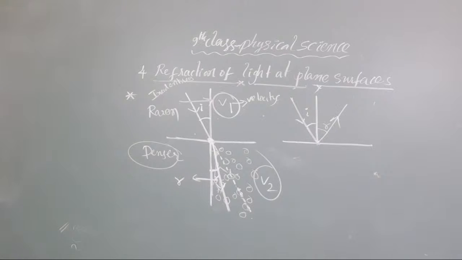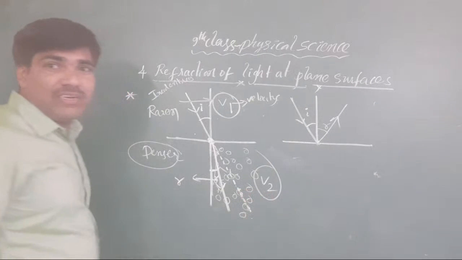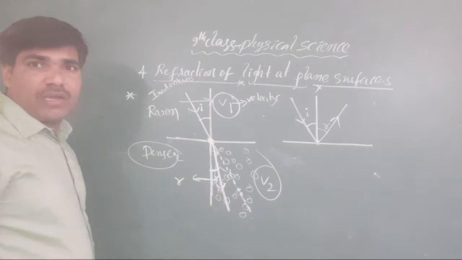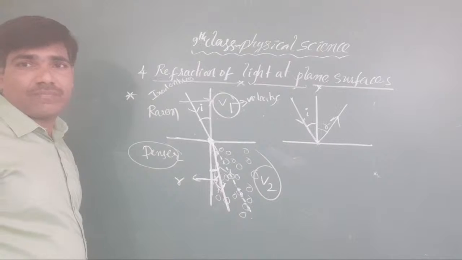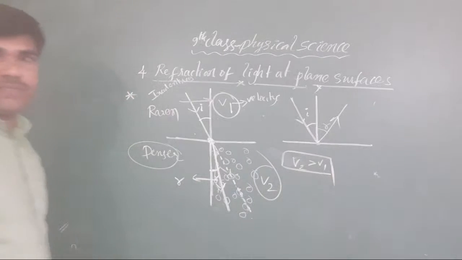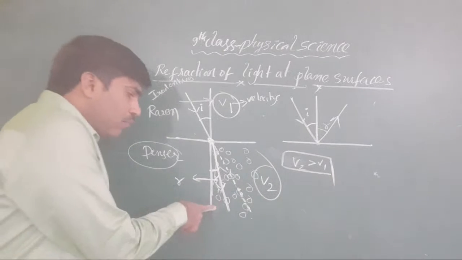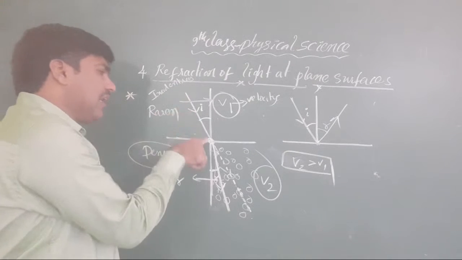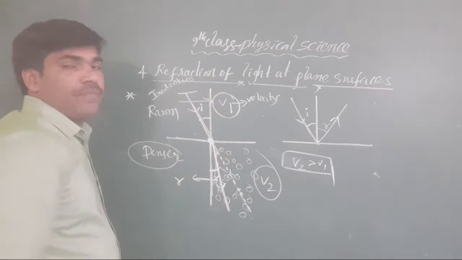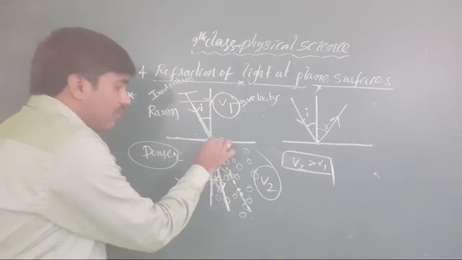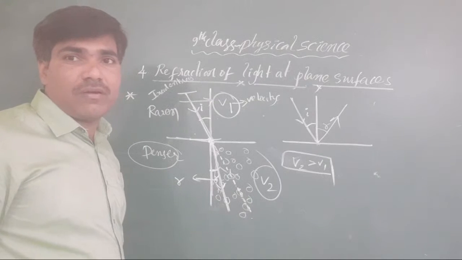The velocity of our light ray decreases when it enters from rarer to denser. Why? Because it takes more time to travel the same distance. It takes less time to travel this distance, and more time to travel this particular distance.